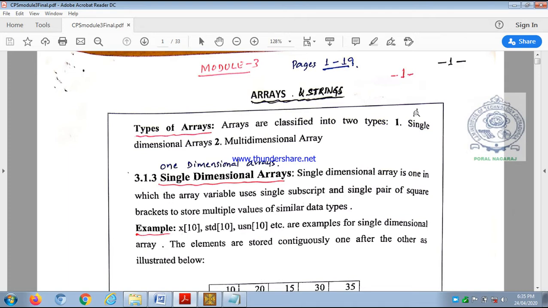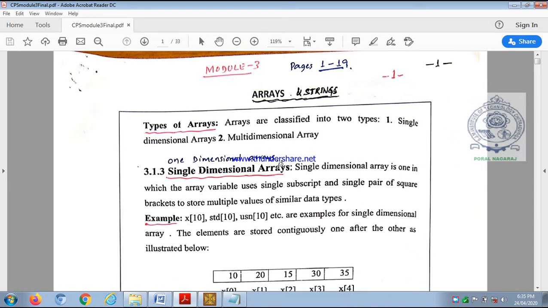So types of arrays in C language, we have two types of arrays called one-dimensional arrays and multi-dimensional arrays. One-dimensional arrays are also known as single-dimensional arrays. Single-dimensional arrays will have only one subscript. We will come to know what is a subscript later on. Then multi-dimensional arrays will have more than one subscript.